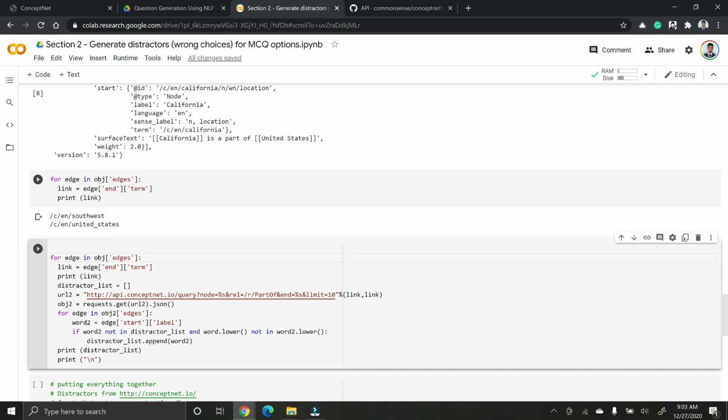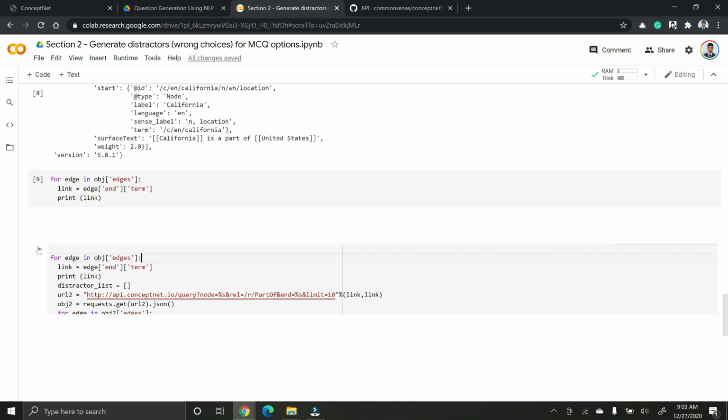Now what we are going to do is go through each of these words and print all its hyponyms. Essentially, we are going to go through each word, for example Southwest, and print all the words that share a part-of relationship with Southwest, where that word should be part of Southwest.